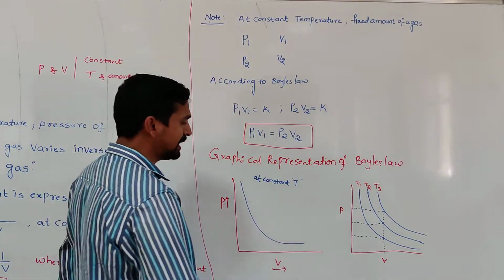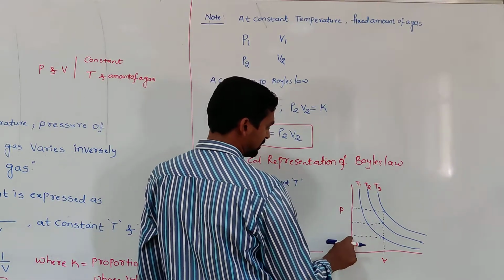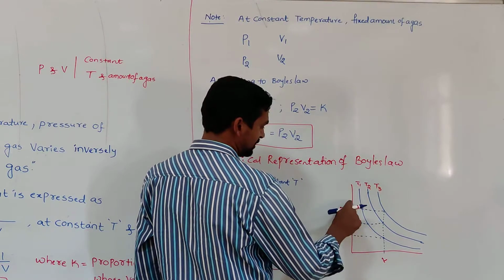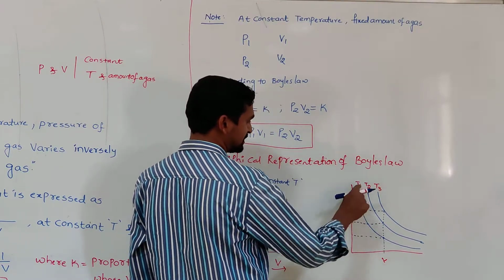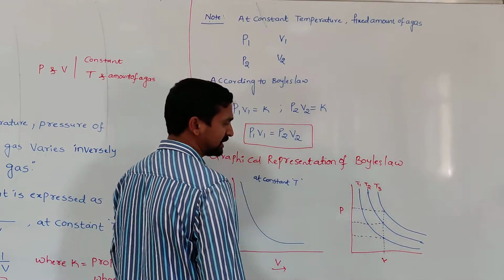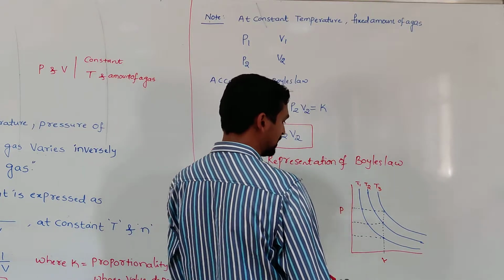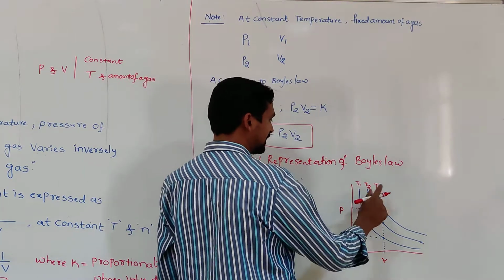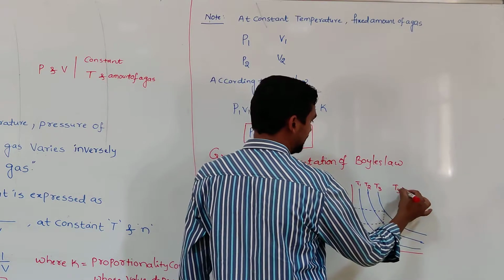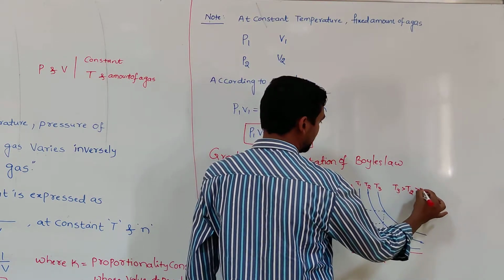That clearly indicates that the pressure increases when the temperature increases. So what should I write here simply? T3 is greater than T2 is greater than T1.